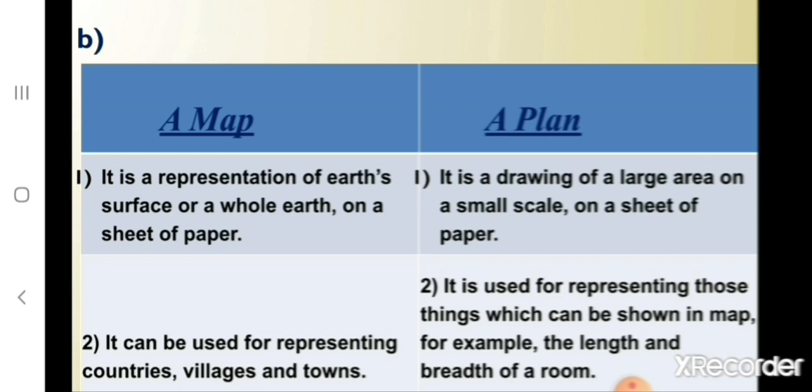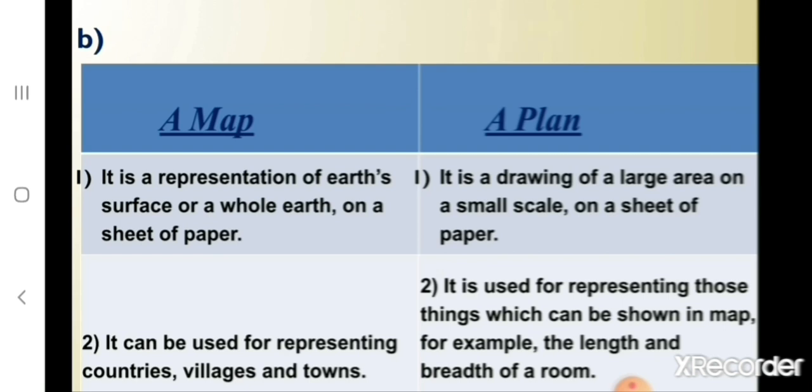B. A map. It is a representation of Earth's surface or a whole Earth on a sheet of paper. A plan. It is a drawing of a large area on a small scale on a sheet of paper. A map. It can be used for representing countries, villages and towns. A plan. It is used for representing those things which can be shown in map. For example, the length and breadth of a room.